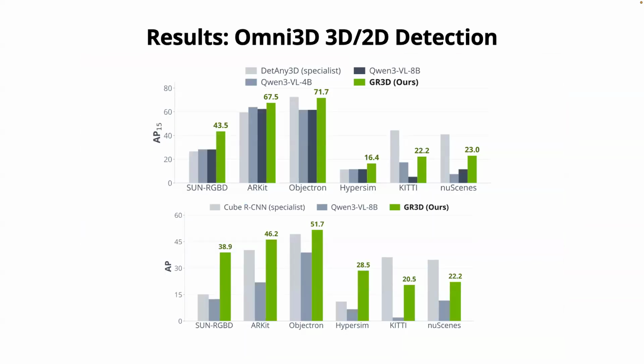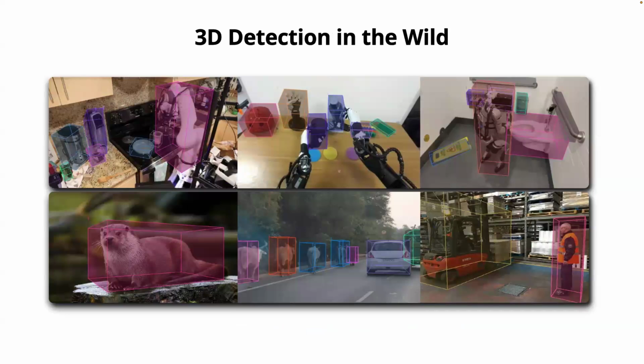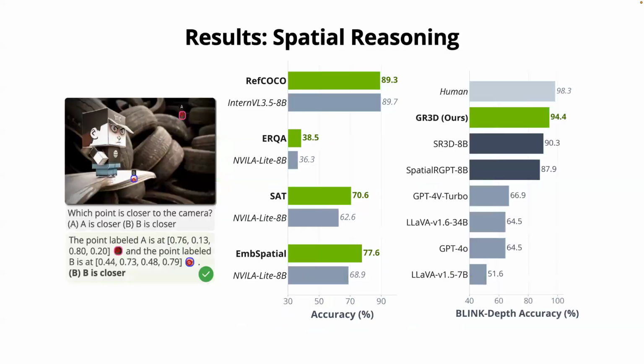The results show that compared with Qwen3-VL, GR3D is more accurate in both indoor and outdoor settings. Compared with specialist 3D detection models like Detect Anything 3D or Cube R-CNN, it performs better in indoor scenes, but still falls a little behind on outdoor scenes. We also show that it can generalize to in-the-wild samples, like robotic use cases, indoor and outdoor, and also warehouse scenarios. We also show better spatial reasoning, which is especially clear on the BLINK depth benchmark. I show a sample here on the left side. With spatial CoT, the model achieves 94%, which is very close to the human performance bar.